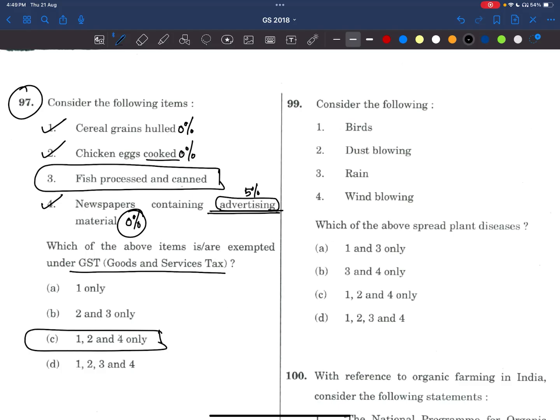See, don't try to read about this question because it's just a generic question. It was in the news in 2017, so it was asked in 2018. UPSC is not asking these types of questions now. What you have to do: GST is very important. We have to read about GST and the GST Council. In Polity also we know the GST Council is there, and for any amendments we need a special majority. So everything about GST we have to read, and also trends in GST. Sometimes UPSC may ask whether GST collections are increasing, the rate of collections. All these things will be there in the economic survey, so we have to read about it.